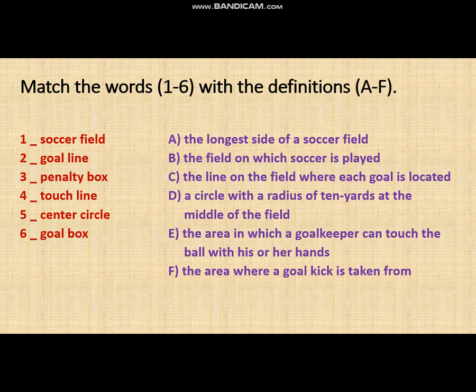B. The field on which soccer is played. C. The line on the field where each goal is located. D. A circle with a radius of 10 yards at the middle of the field. E. The area in which a goalkeeper can touch the ball with his or her hands. F. The area where a goal kick is taken from.